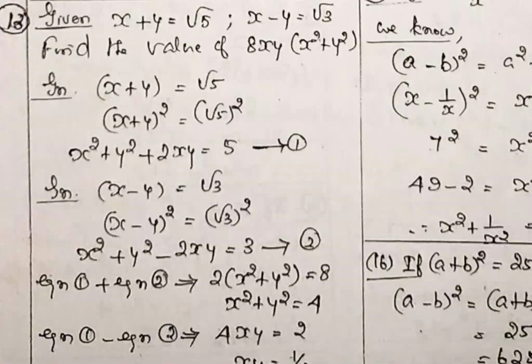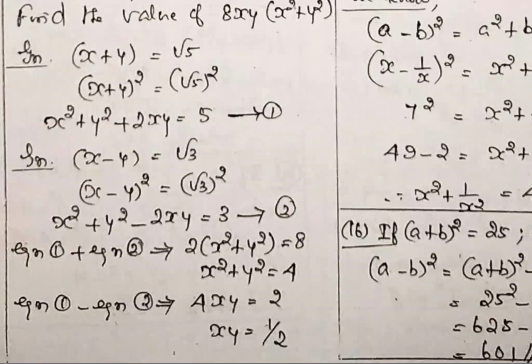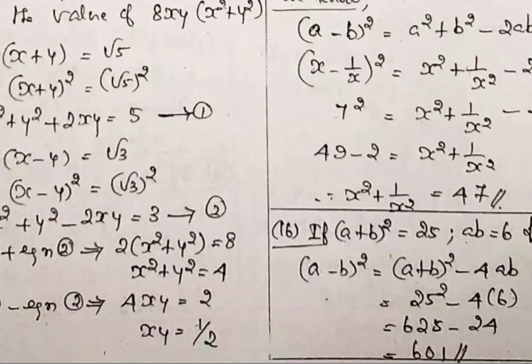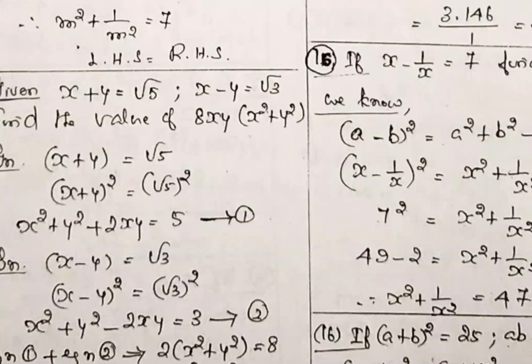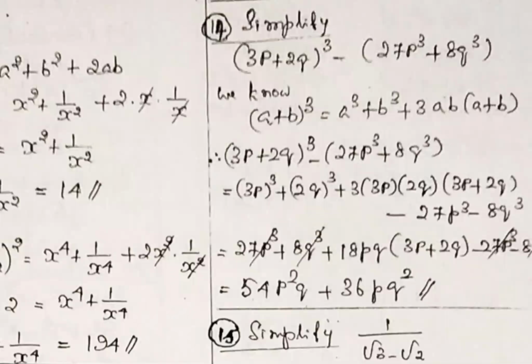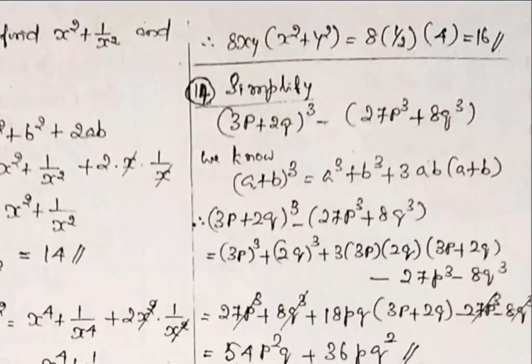Solve equation 1 and 2. Equation 1, equation 2, if you are adding, you will get x square plus y square is equal to 4. x square, 2 square, y square, 2 square. Right hand side 5 plus 3, 8. x square plus y square is 4. It is required for the question. Then equation 1 minus equation 2, you will get xy is equal to 1 by 2. Substitute both the values in the question, 8xy into x square plus y square. You will get the answer: 16.